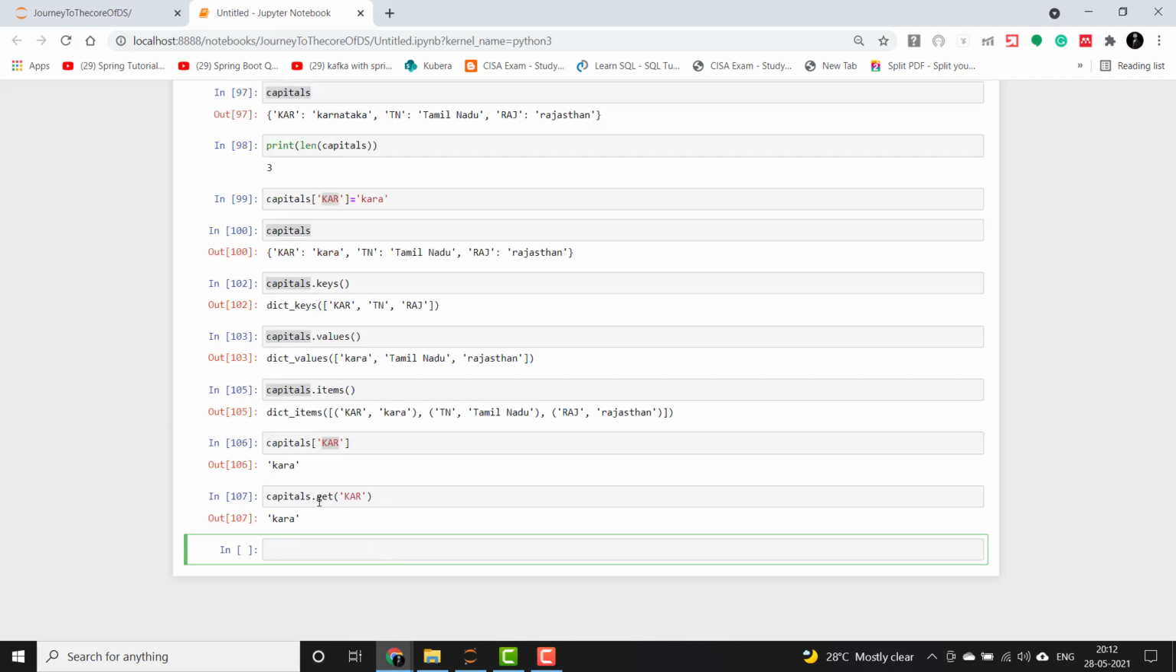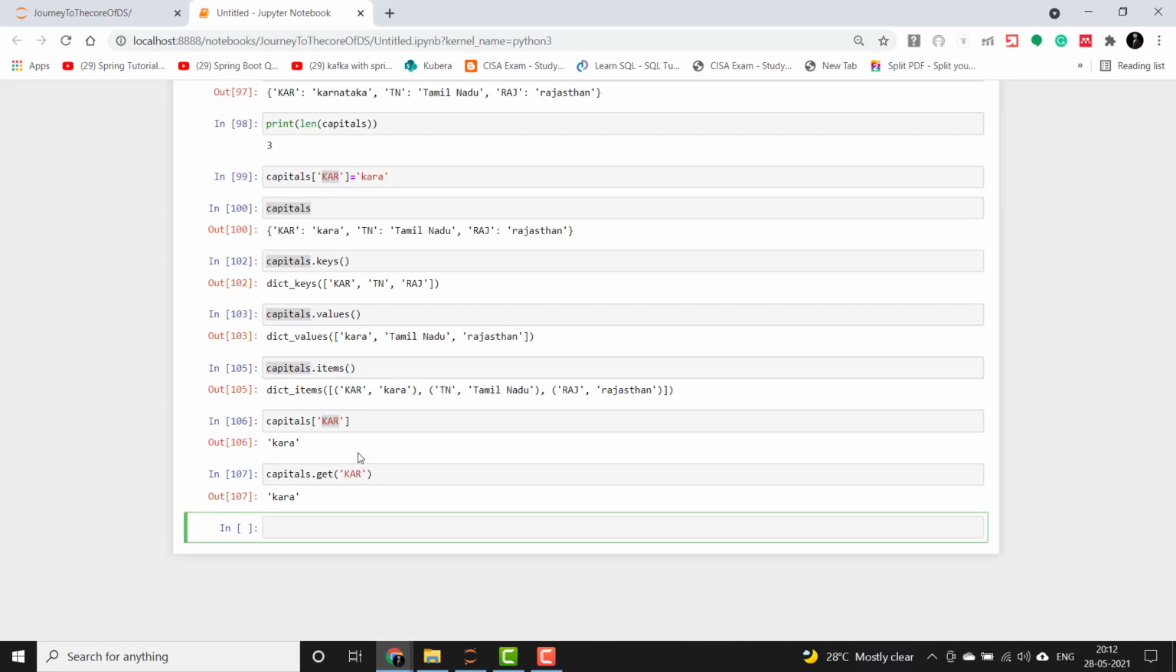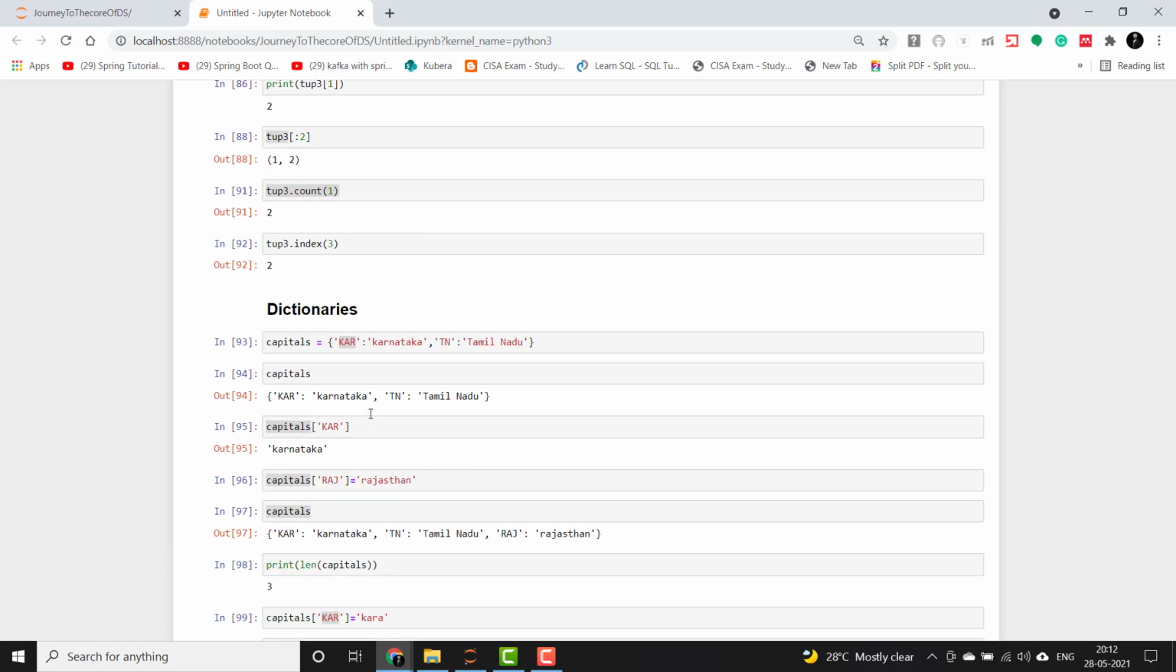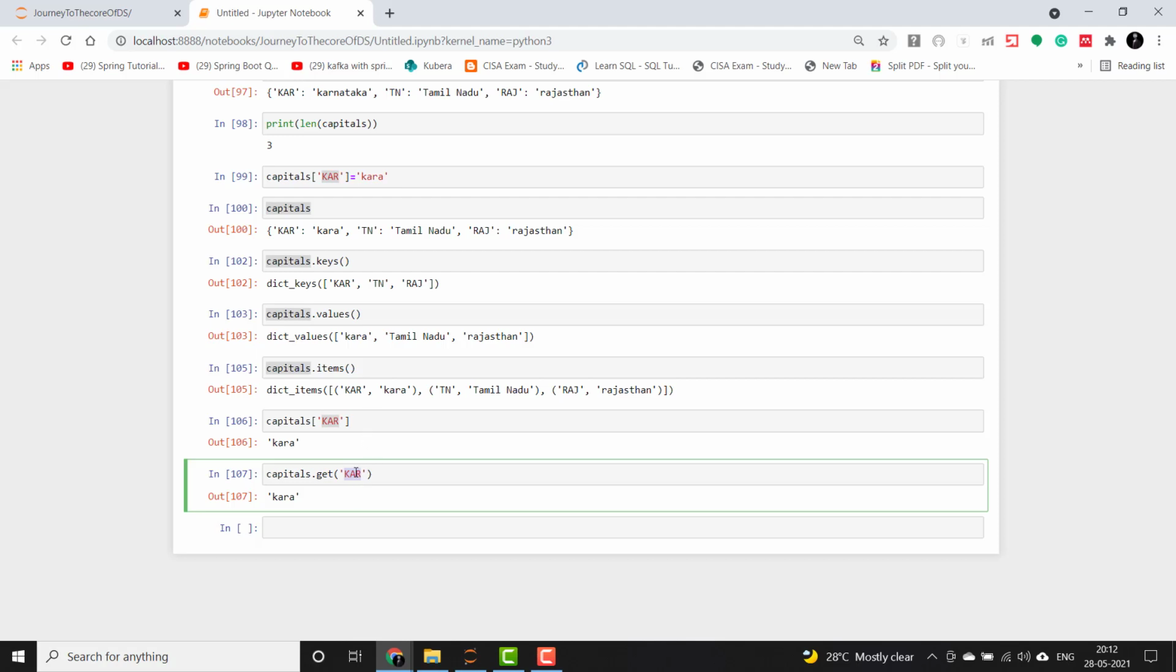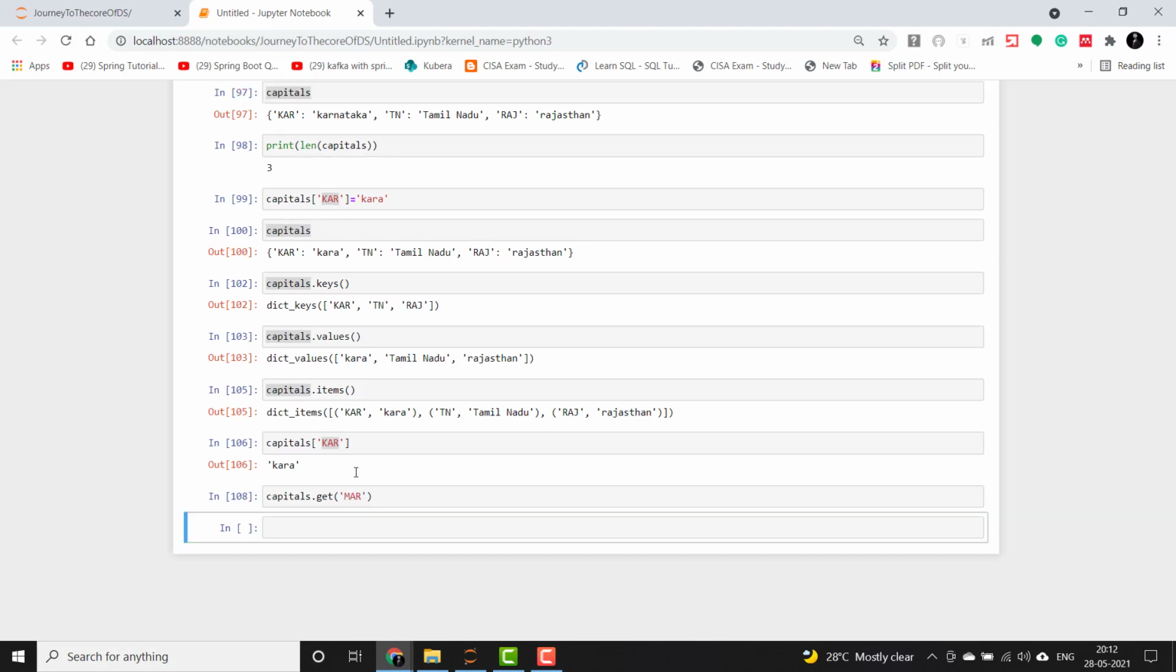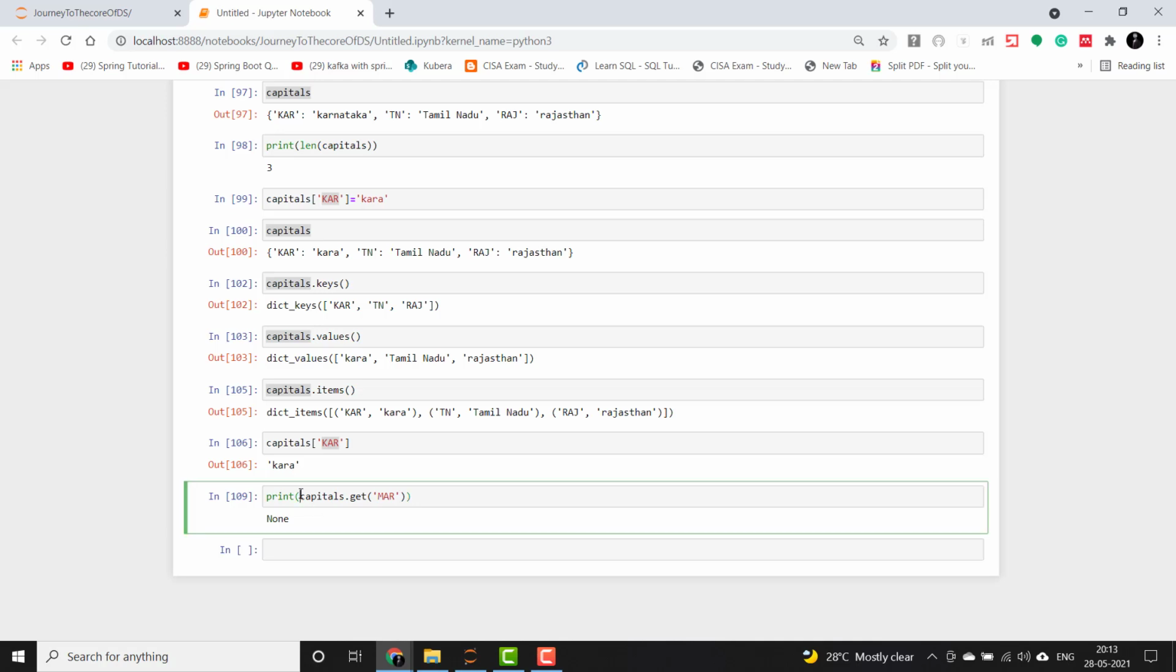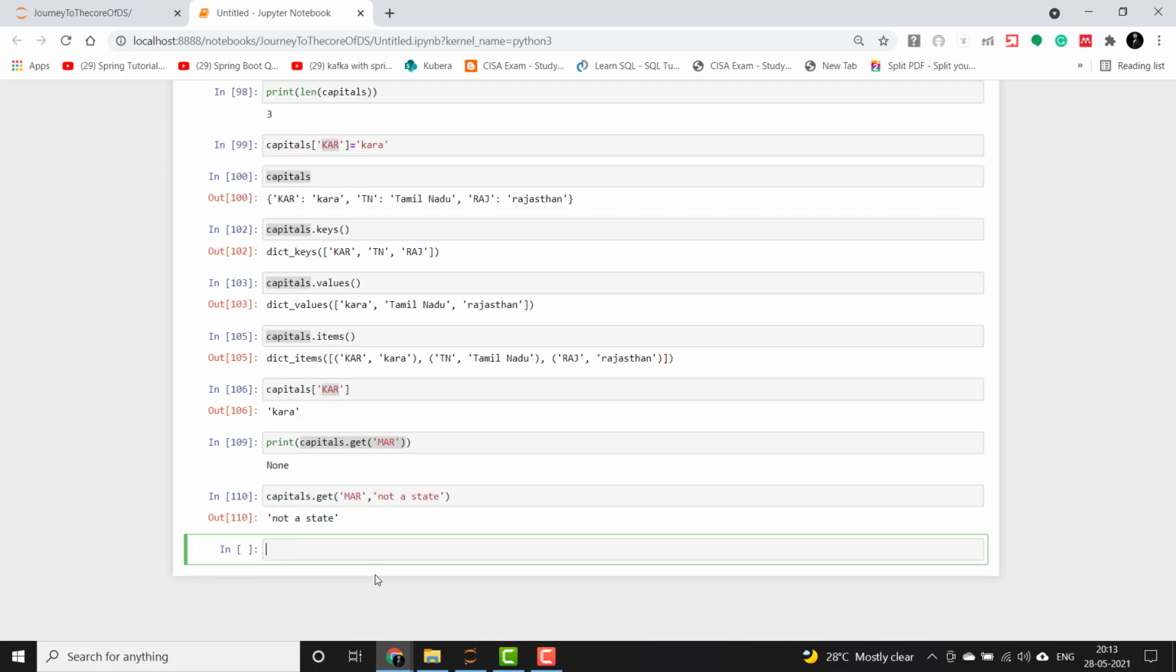A get operation will return none in case the key is not there. We'll check one case where the key is not there. Let's say we are looking for MAR instead of KAR, which is not present here. If we print this, it will return none. If you don't want to return none, you can give a conditional statement there. If it is none, then it should print not a state. In this case MAR is not there, so it is printing not a state and not none now.